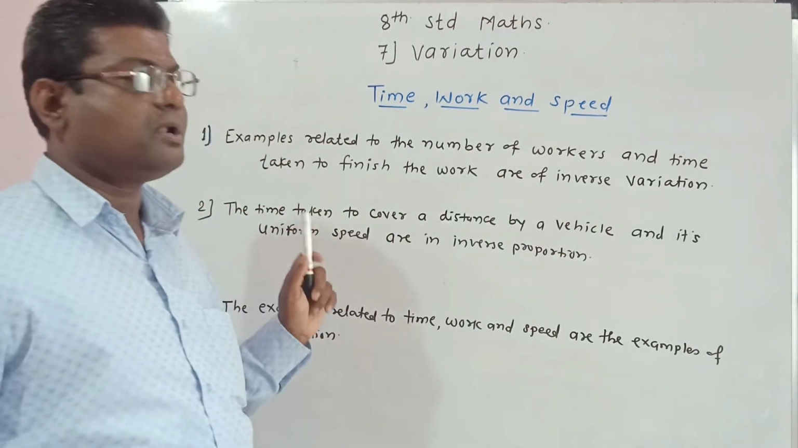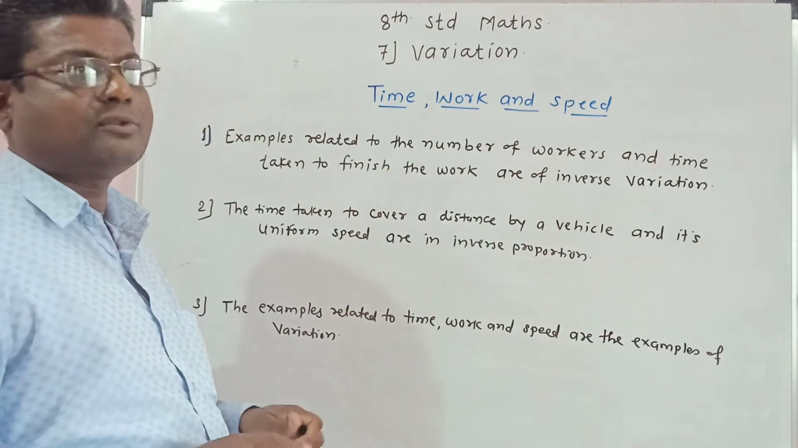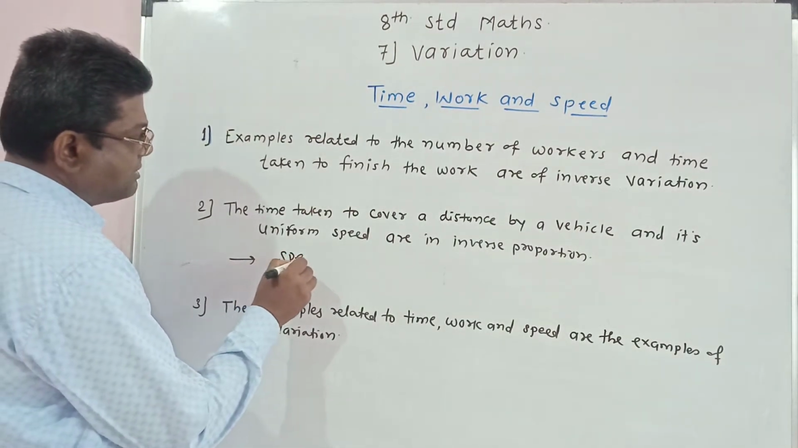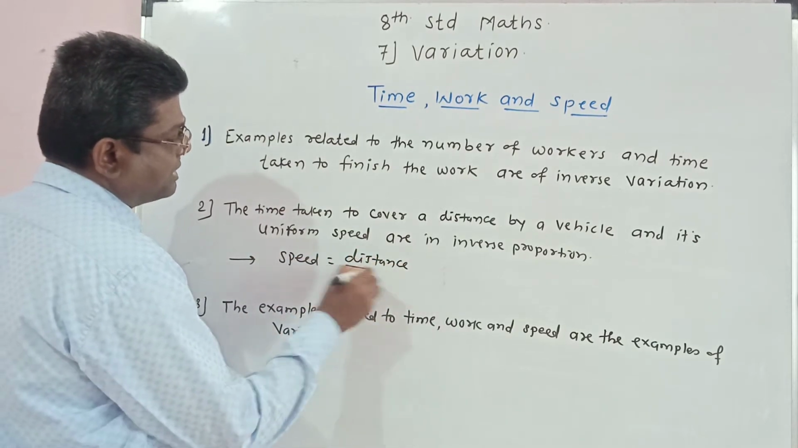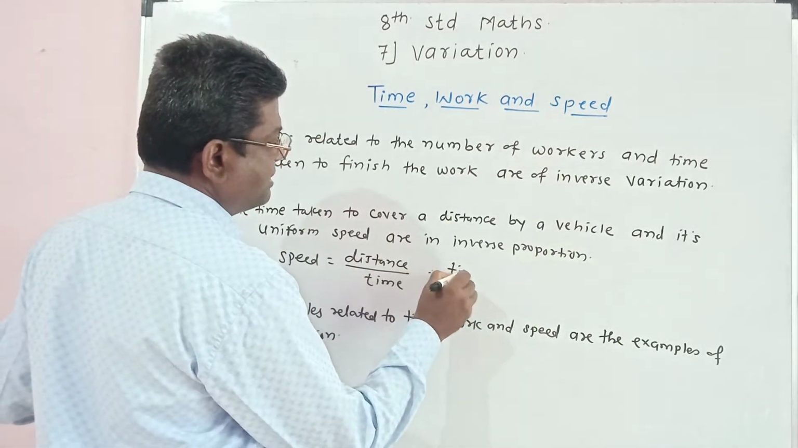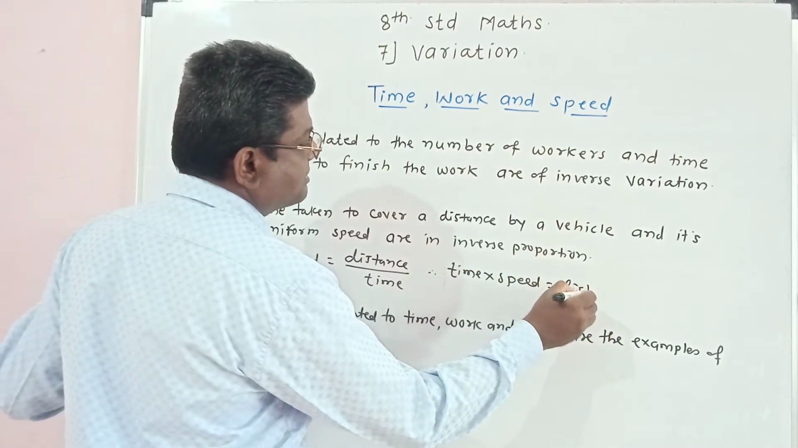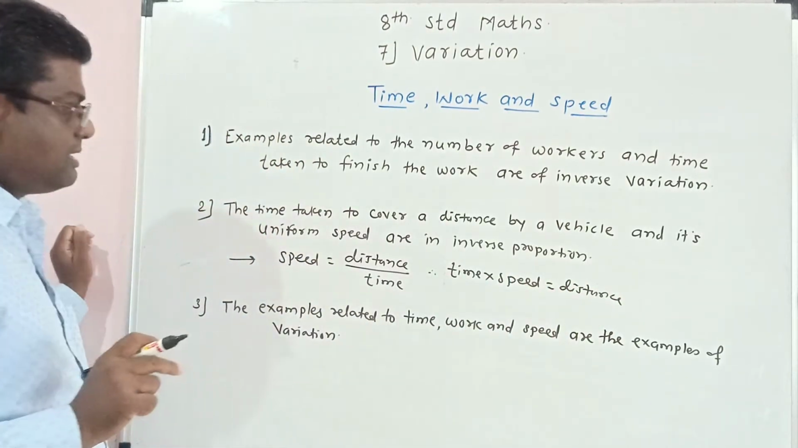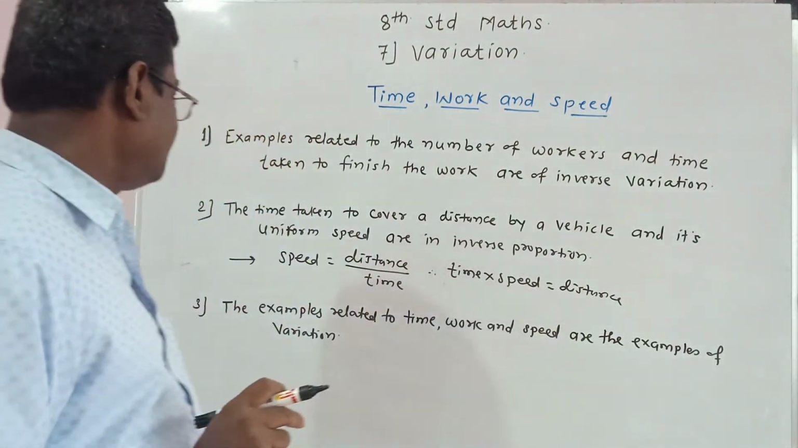Time taken to cover a distance by a vehicle and its uniform speed are also inverse variation, because we know that speed is equal to distance upon time. Therefore, time into speed is equal to distance. So this product is equal to a constant. Therefore, time and speed are in inverse proportion.